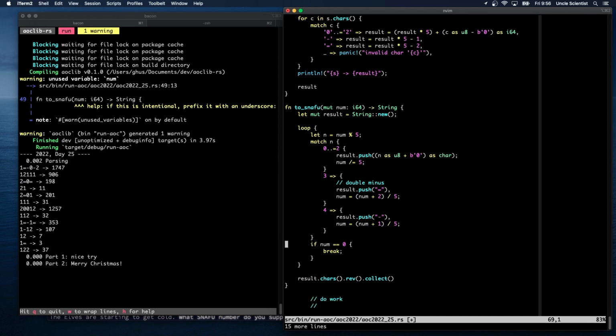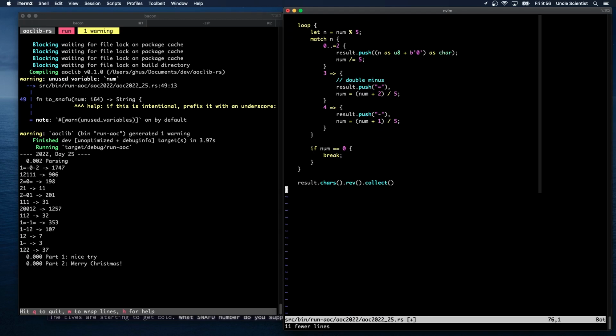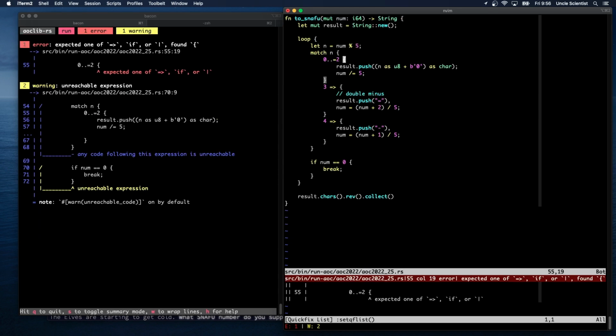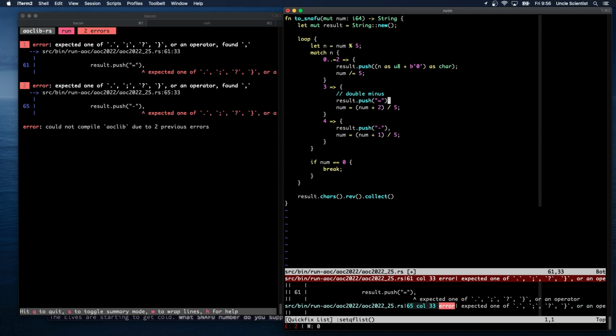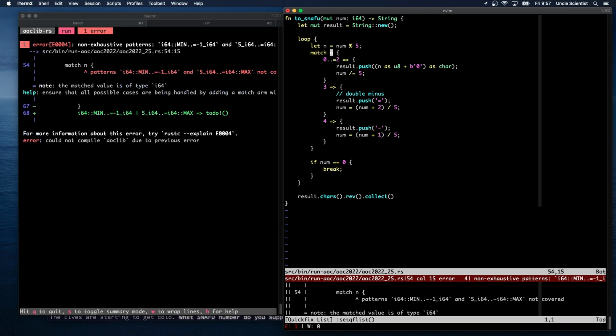Let's get rid of this. Do work business. Oh, what did I do here? I must have copy pasted somehow, or yanked too many lines when I copied. Oh, this is here. This shouldn't be unreachable, but I think it's because of this bug. Oh, semi. Semi. Oh, and these need to be characters, right? And so that's interesting.